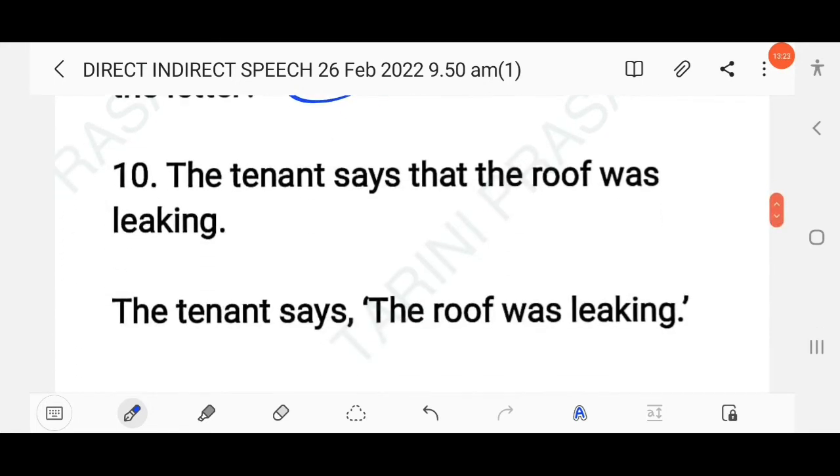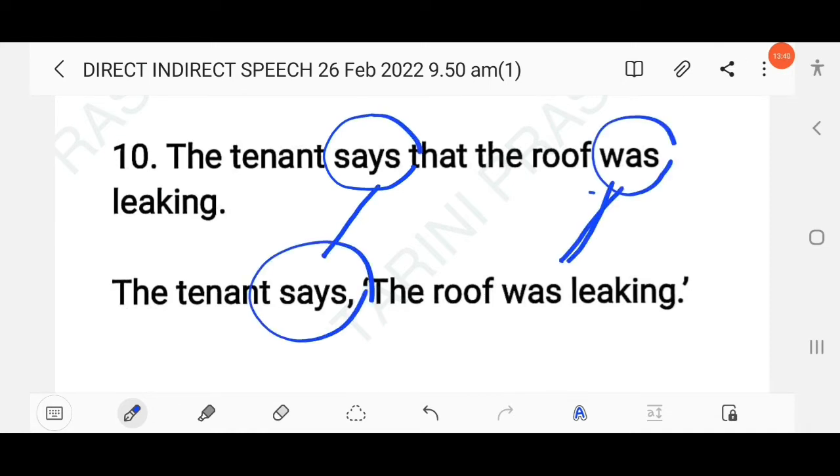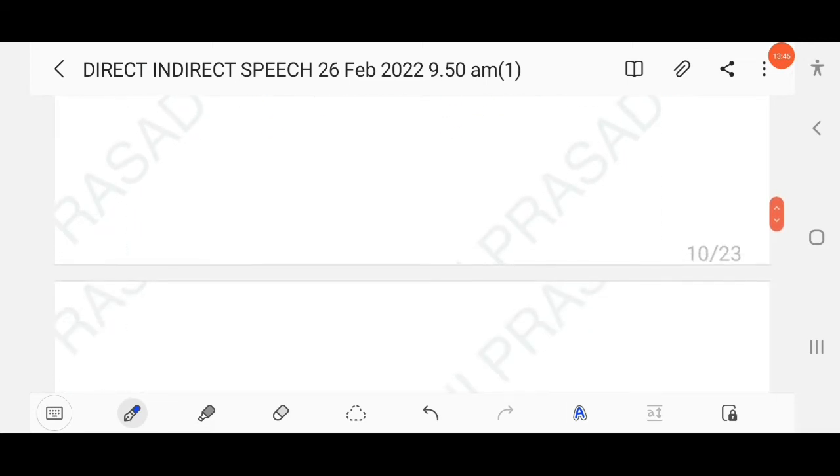The next question here, the tenant says that the roof was leaking. So as you know here there will be no changes. Here the reporting verb is simple present tense and the reported verb is past progressive, was leaking. So here it will remain unchanged. Clear?